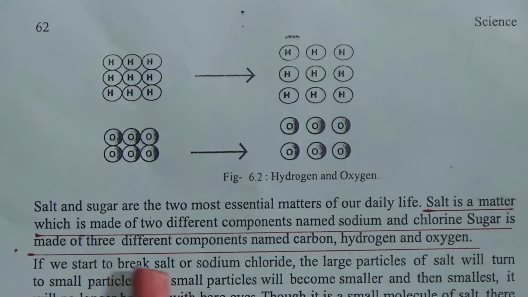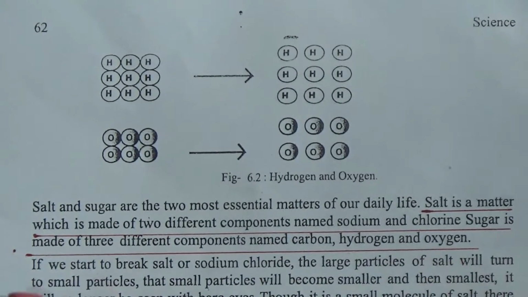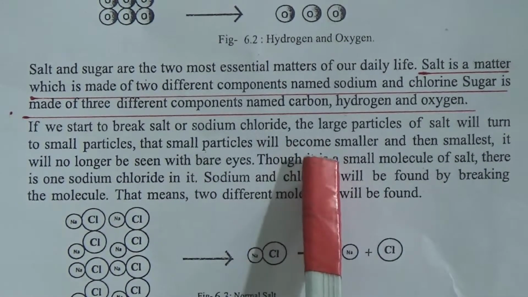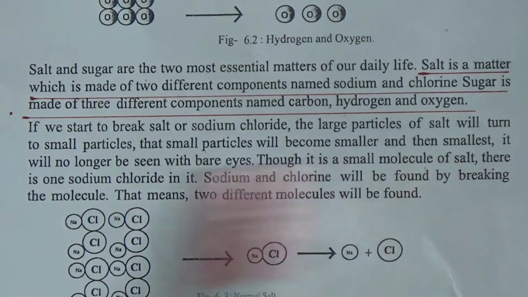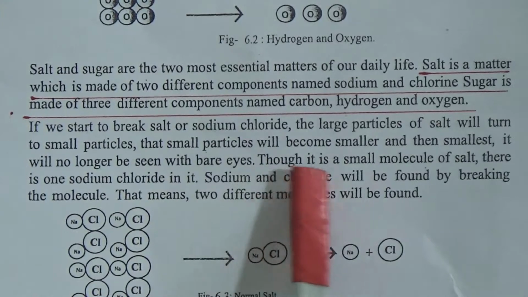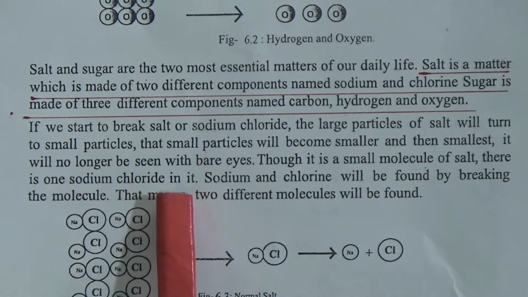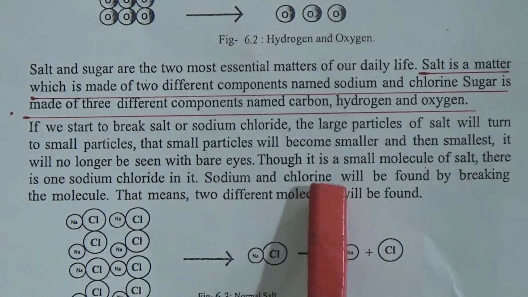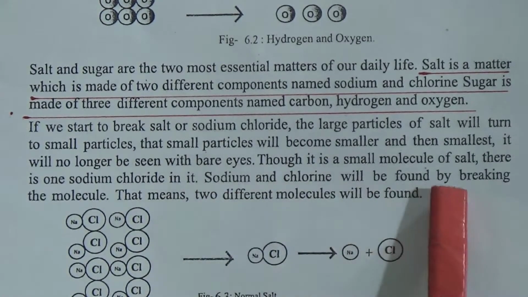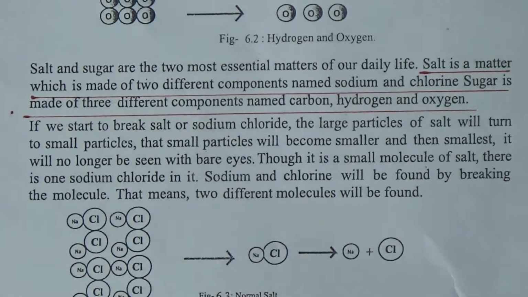If we start to break salt or sodium chloride, the large particle of salt will turn to small particles. That small particles will become smaller and then smallest. It will no longer be seen with bare eyes. It is a small molecule of salt. There is one sodium chloride in it. Sodium and chlorine will be found by breaking the molecule. That means two different components will be found here.